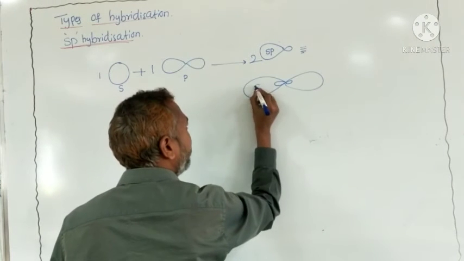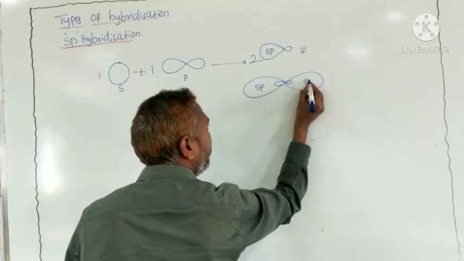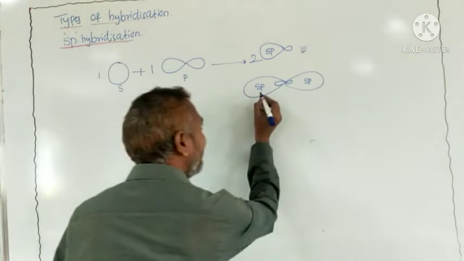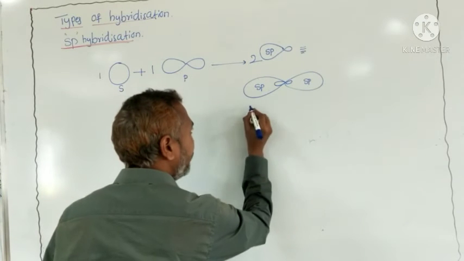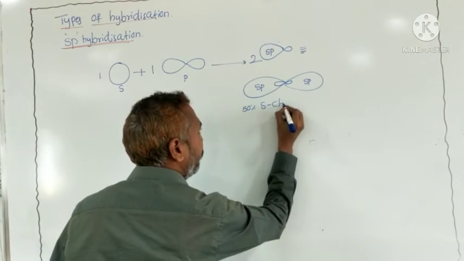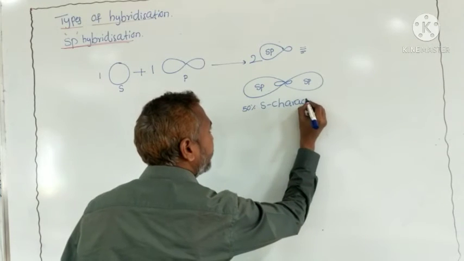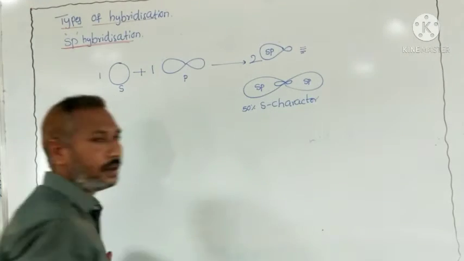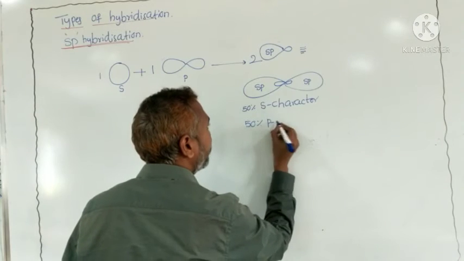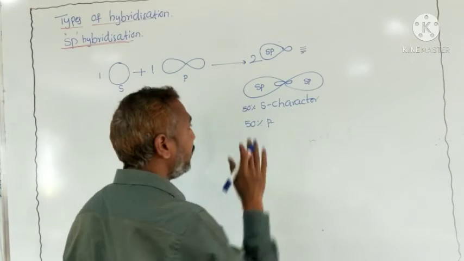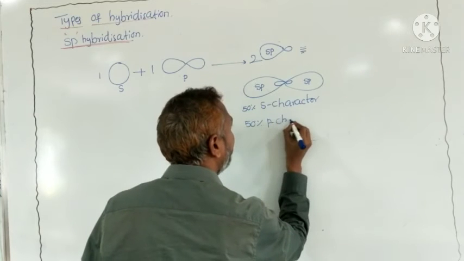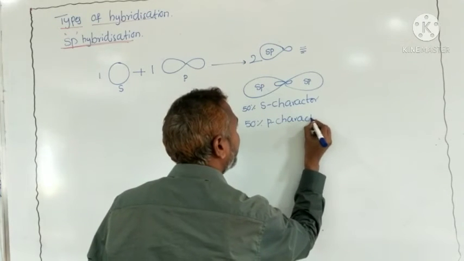How many hybrid orbitals are there? Two sp hybrid orbitals. Next, each sp hybrid orbital contains 50% s character and 50% p character.